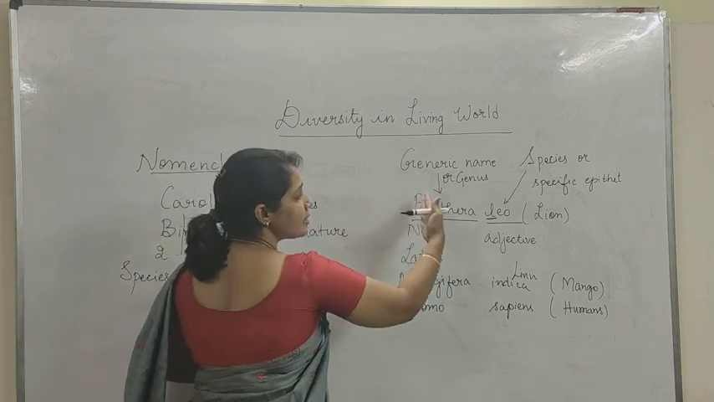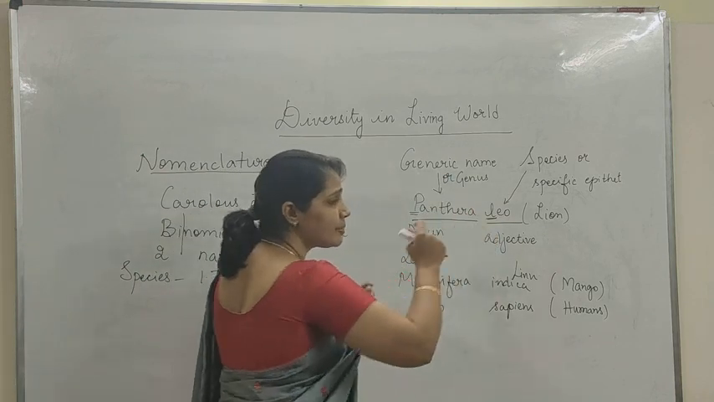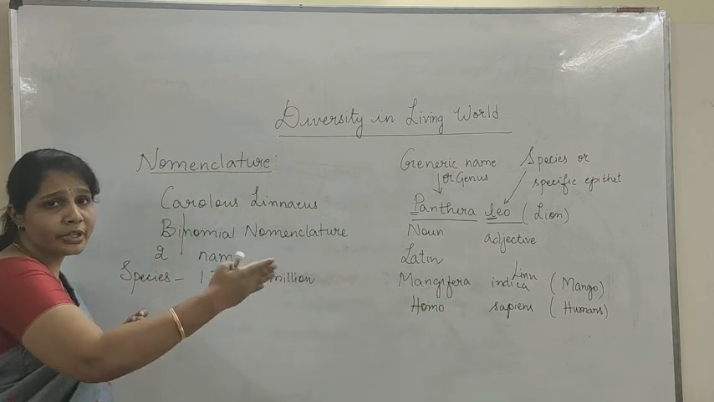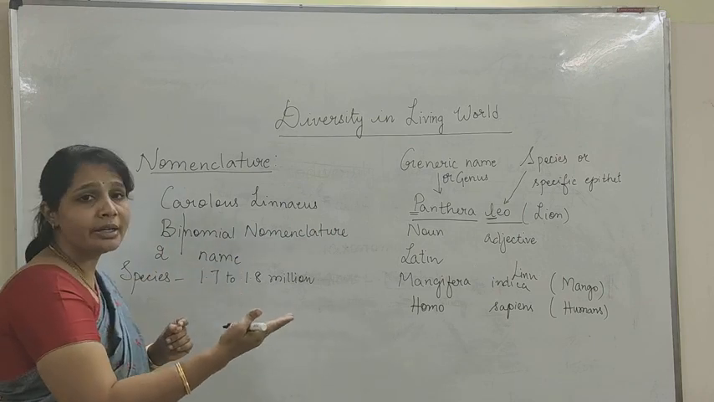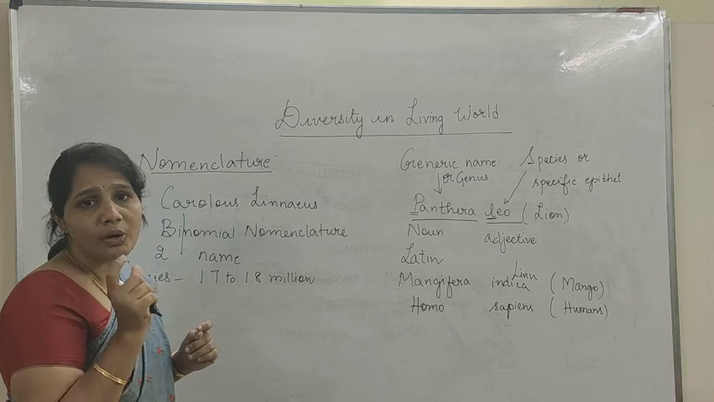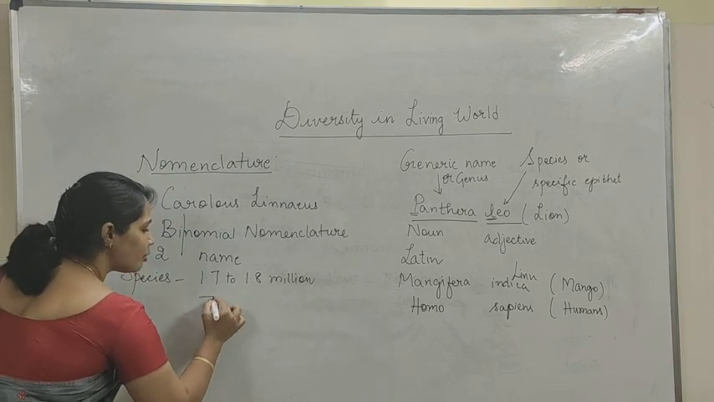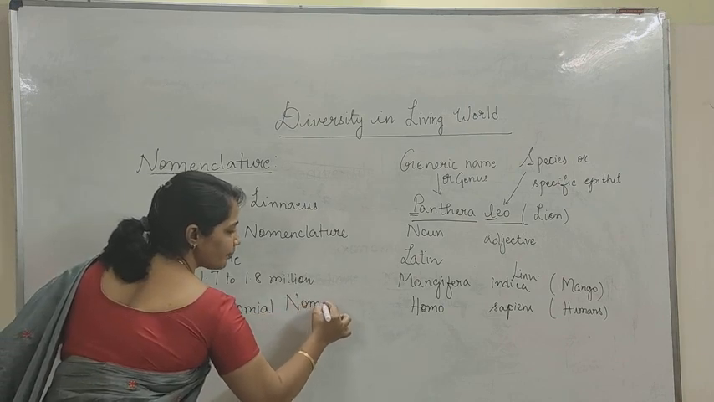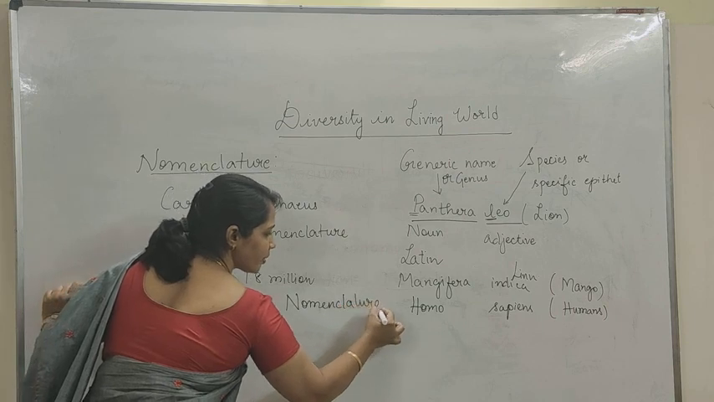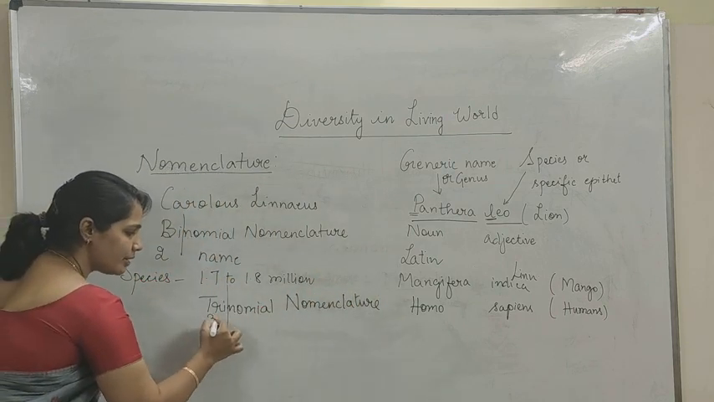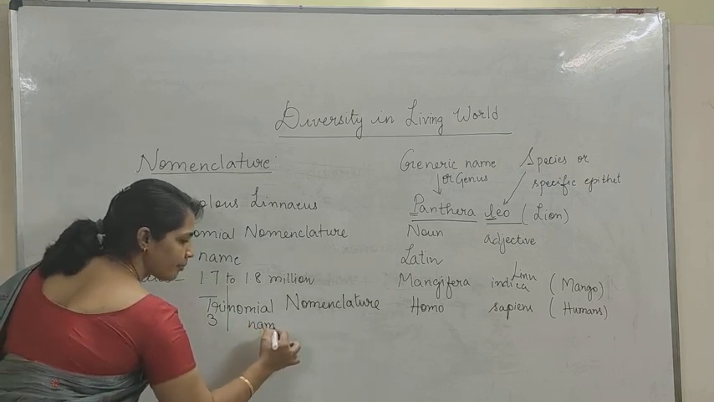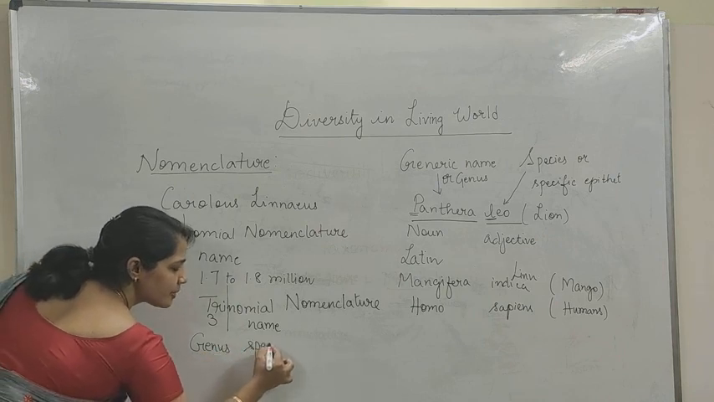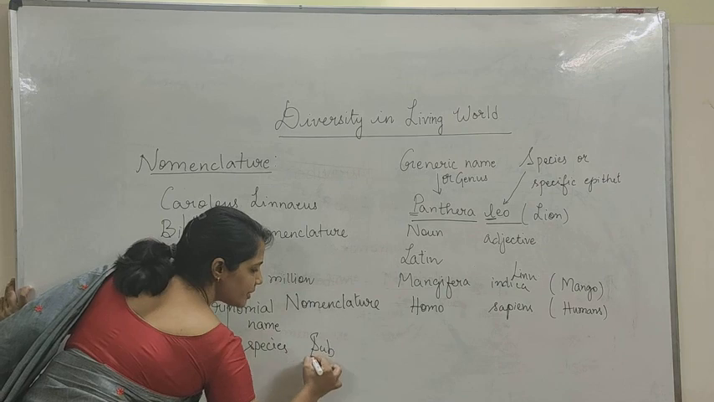Sometimes this binomial nomenclature, these two names, is expanded with another word, an intraspecific name, or what is called a subspecies. That is what is known as trinomial nomenclature. As I said, tri is three, nomial is name, right? So it includes three words: the genus, the species, and the subspecies.